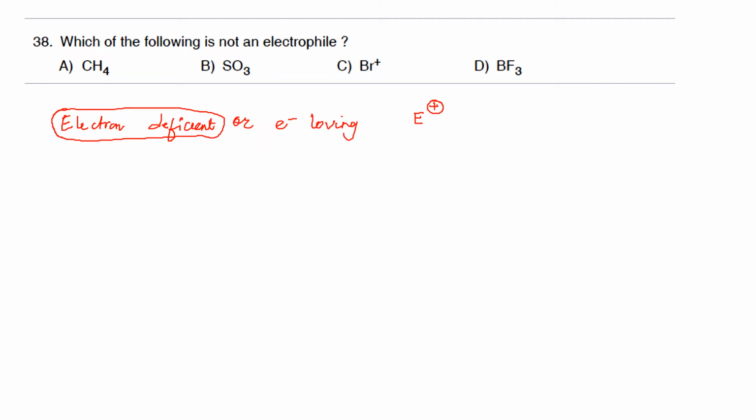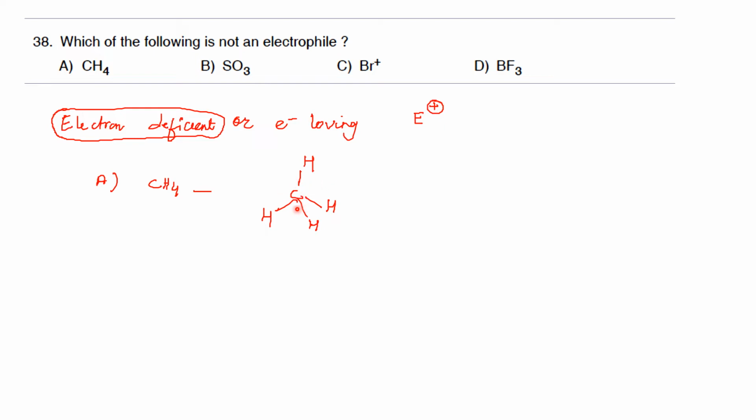Now we'll consider each example one by one. First, we'll consider methane. When you analyze the structure of methane, it has a tetrahedral structure, right? There are two different types of atoms present in methane, the carbon atom and the hydrogen atom.